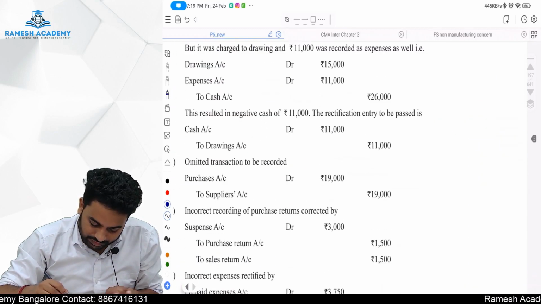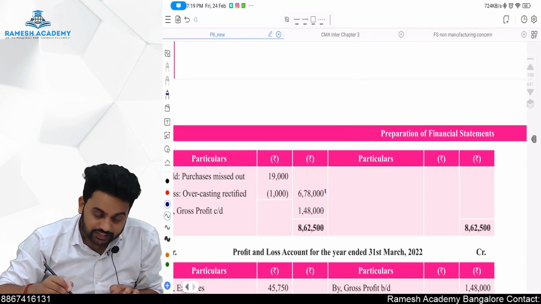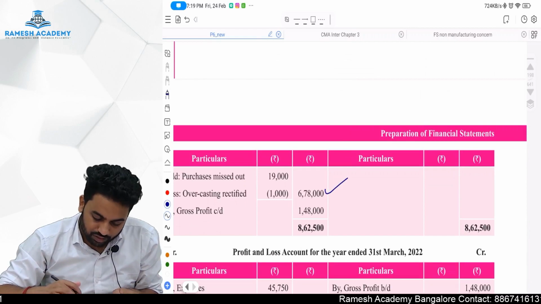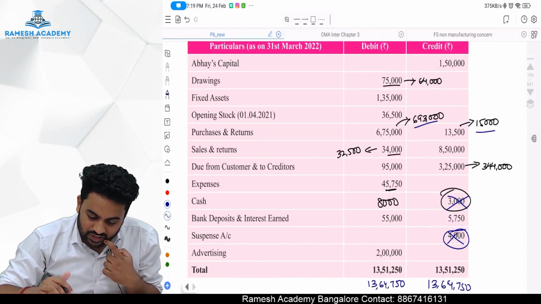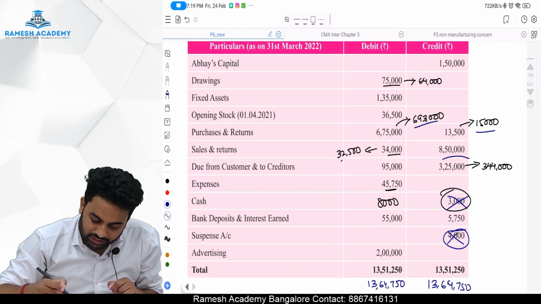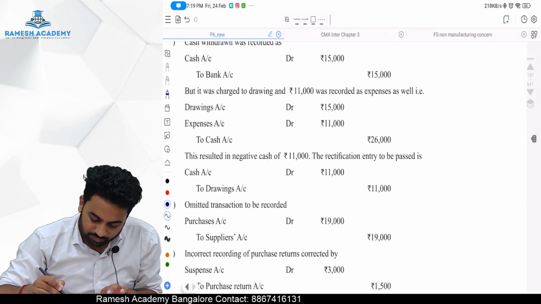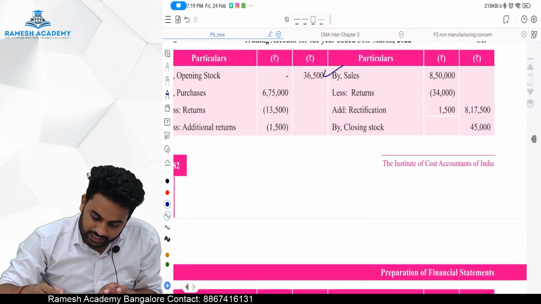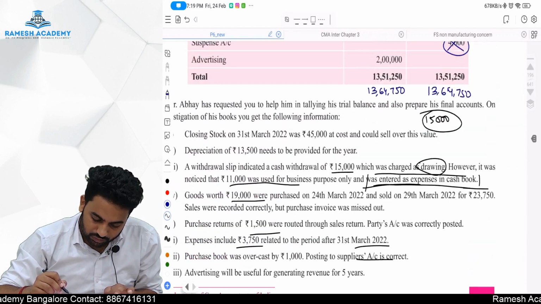To purchases 6,78,000, done. Next what is there, sir? Next sales is there. By sales 8,50,000 minus 32,500 will come to 8,17,500. By sales 8,17,500, done.